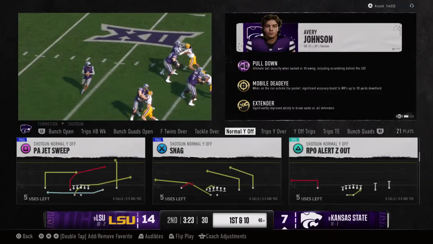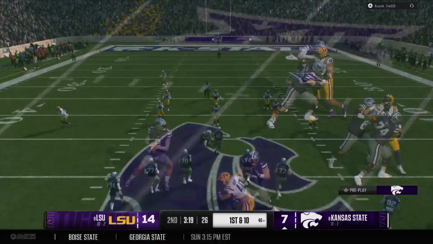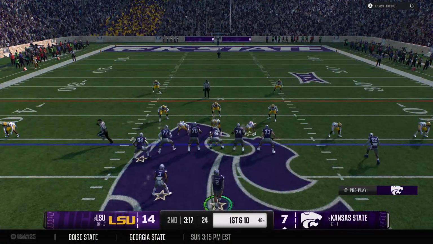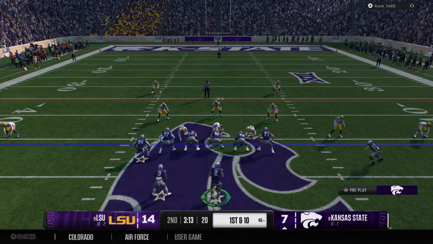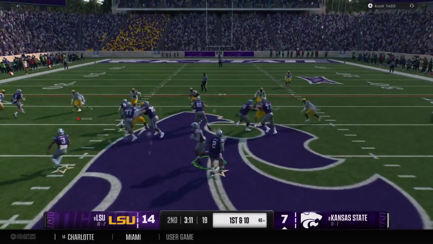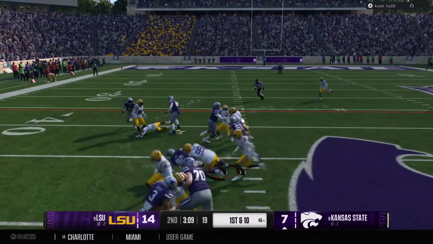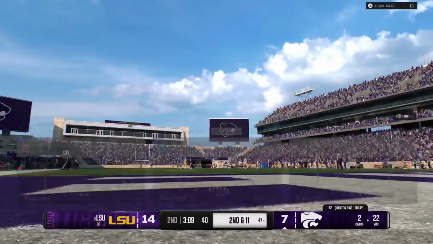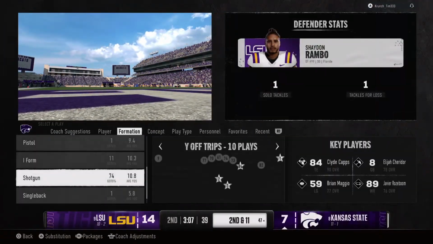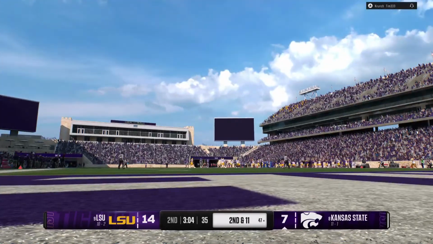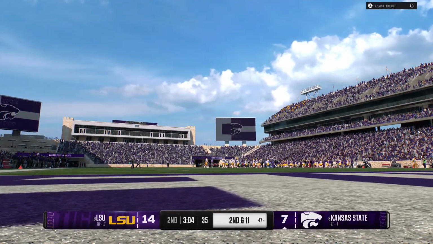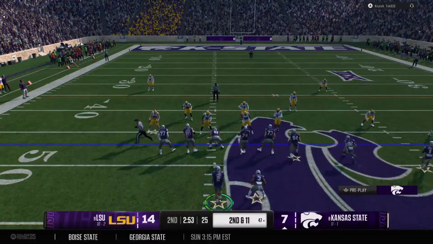The defense does everything that they need to with the pressure. They look like they're in good position to be able to come up with a nice play on him, but instead, he shows how he can slip out of the back door of this defense and pick up a nice gain. And he's tackled for a loss after the catch. The defense all over that one. Second down. Here's the second down play.